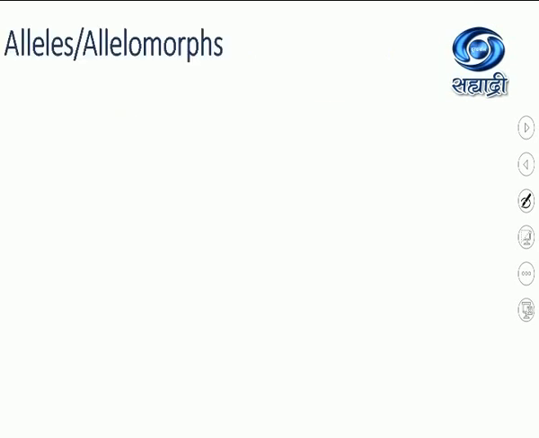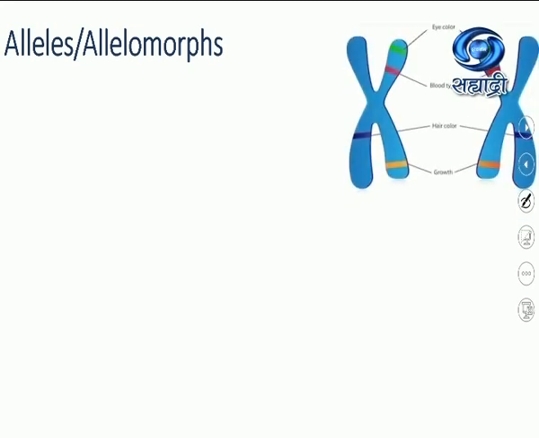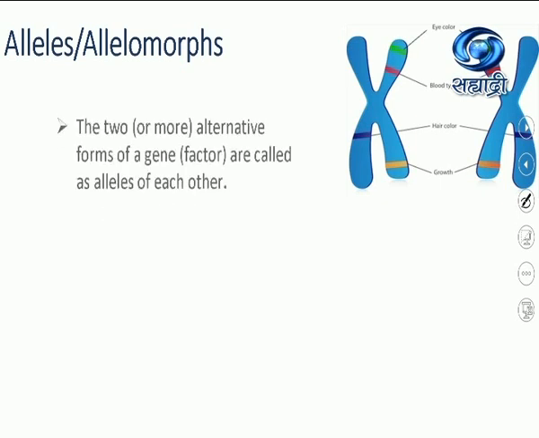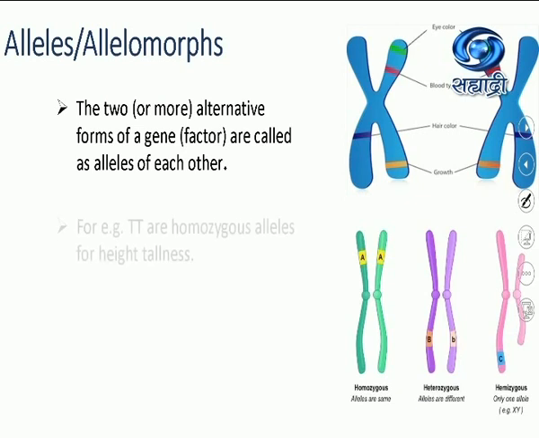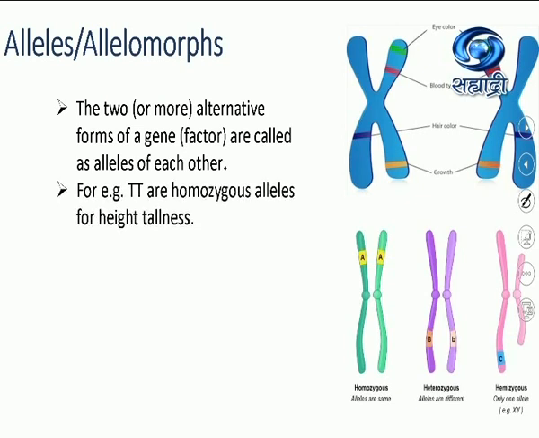Alleles or allelomorphs. This concept you have to understand properly. I'll take it slowly. I hope you all are taking down the notes. What are alleles or allelomorphs? When I'm talking about allele, student, I'm always talking about a pair of genes located on homologous chromosomes on the same loci. I'll make it simple for you. Alleles are 2 or more alternative forms of a gene or a factor. They are called as alleles of each other. Now, for example, capital T are homozygous alleles for height, tallness.